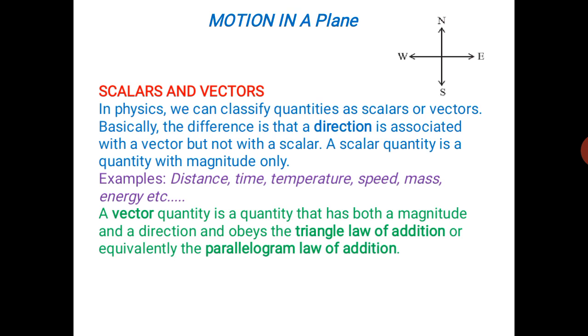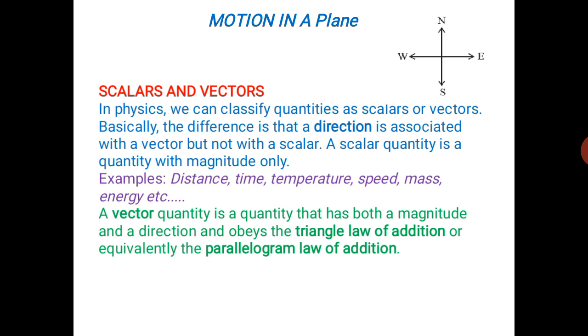Next one, a vector quantity. A vector quantity is a quantity that has both magnitude and a direction, and obeys the triangle law of addition or parallelogram law of addition.